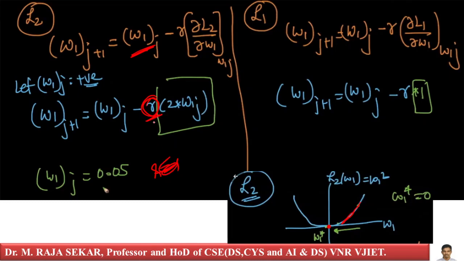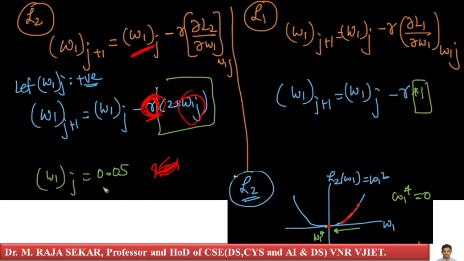If that is the case, what happens when we multiply both the small values? As the iteration number increases, your R value decreases. That's what we discussed in the learning parameter lecture. Therefore, R is a small value, and W1j is also a small value.